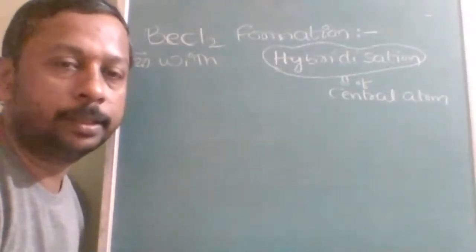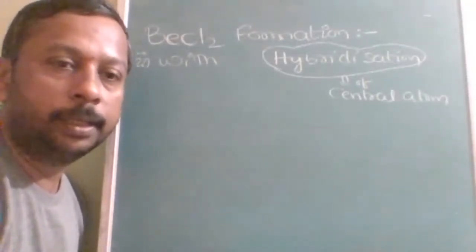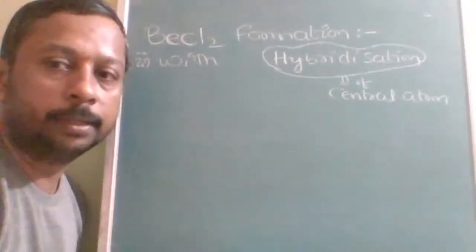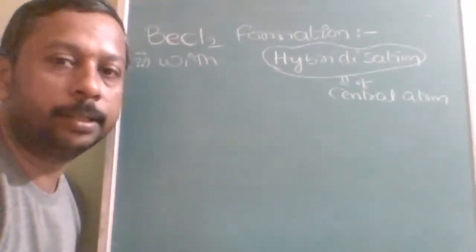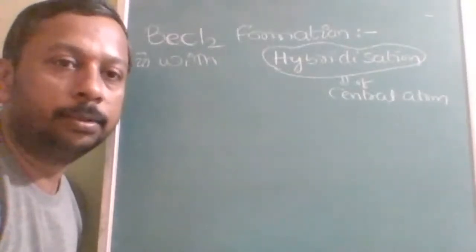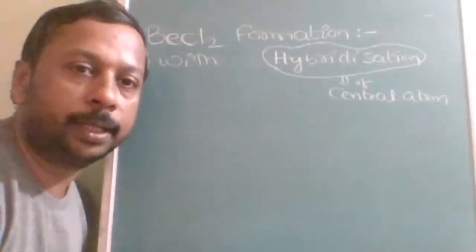Is the purpose of hybridization clear now? When two bonds are formed, three atoms are necessary, which means maintaining the symmetry is necessary. That is when hybridization is required, and only the central atom undergoes hybridization, not any other atom.